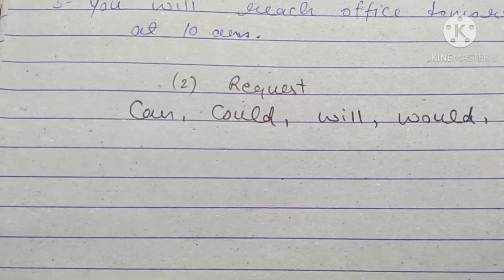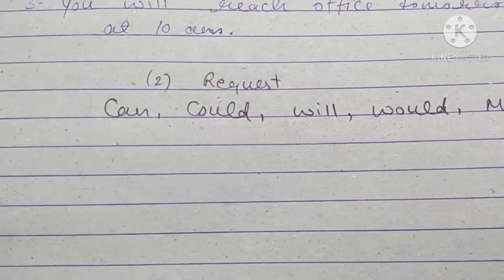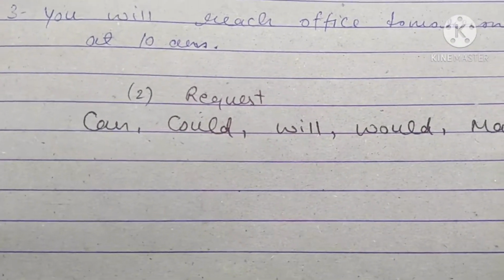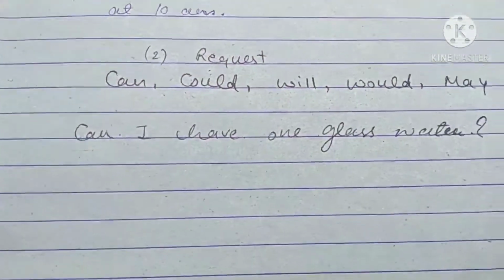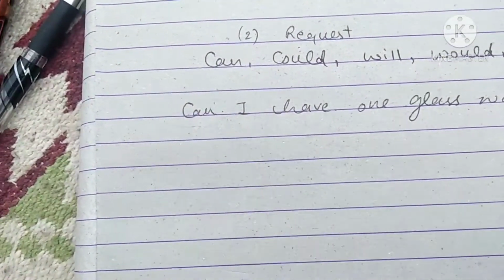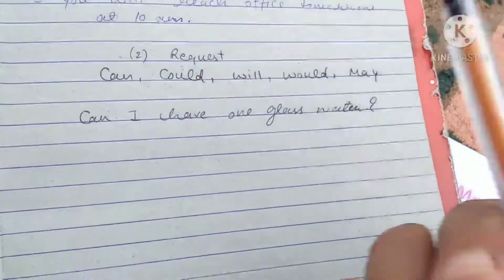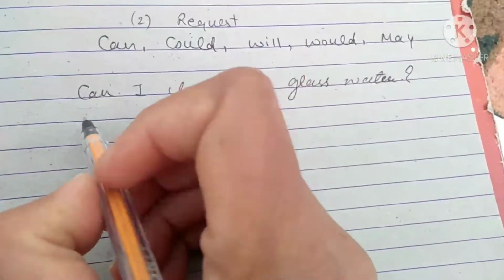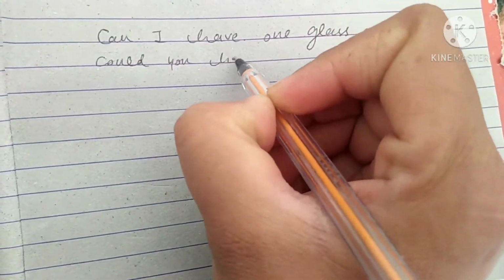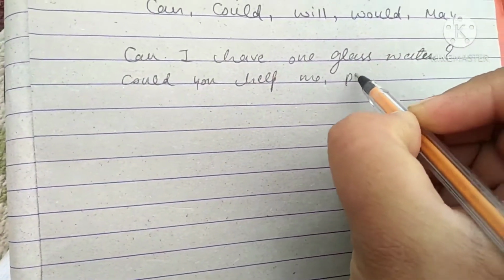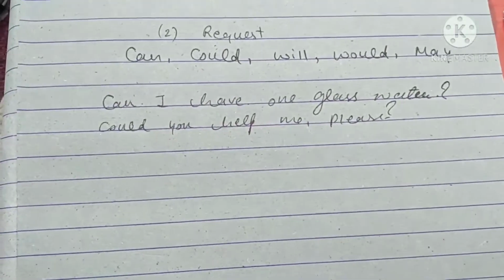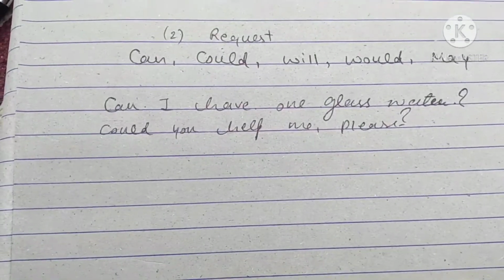This is the example. Can I have one glass of water? So we use it when it is necessary to us. And the second one, if you really want to be polite, we use the word could. So we are requesting someone, politely saying to someone that you have to do that. So you use could you help me, please. So when you are being polite to someone, use could.